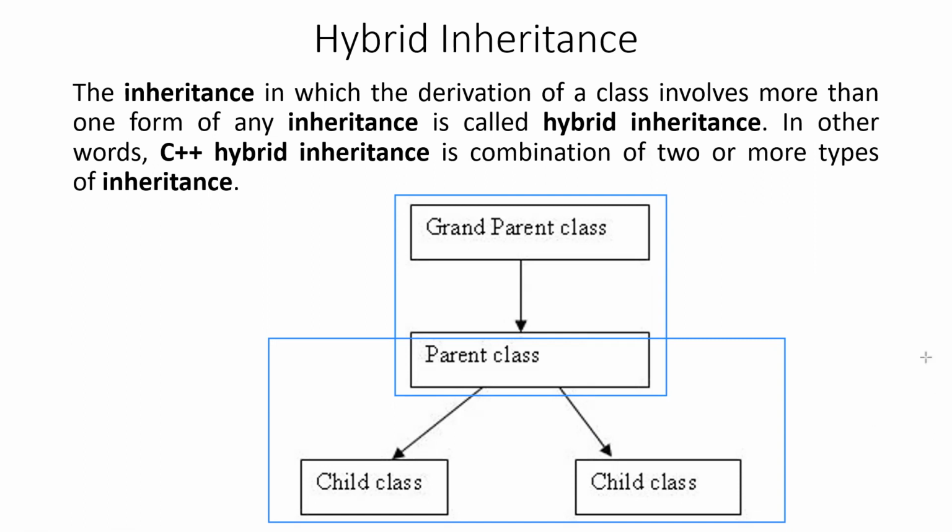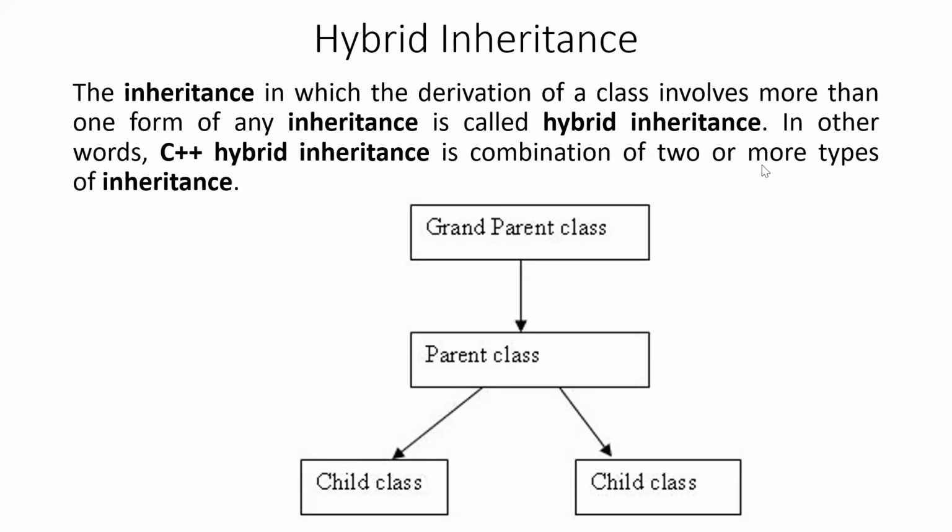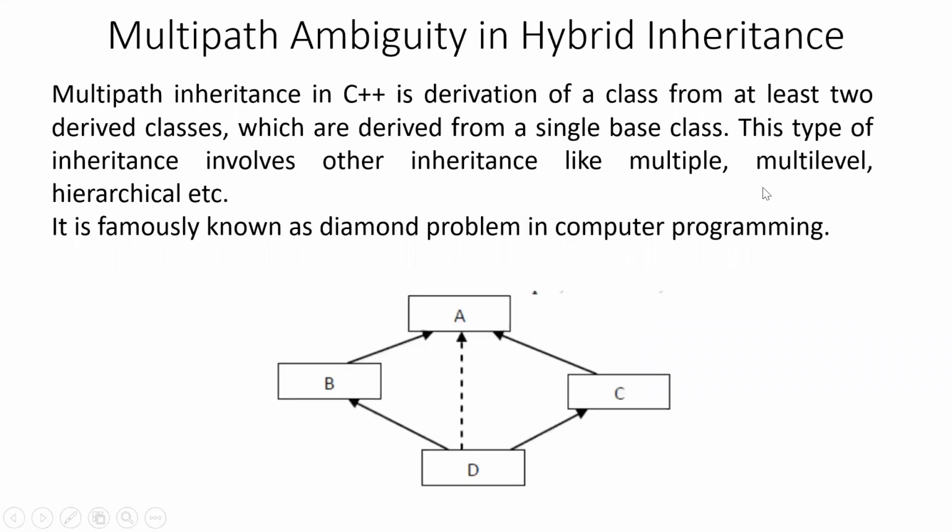Implementing hybrid inheritance is very easy. You can simply follow the principles that we have used to implement the first 4 types of inheritances, and a combination of those can be used to implement hybrid inheritance.